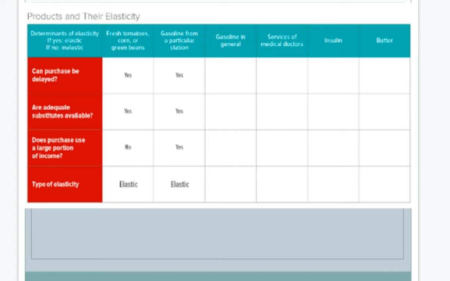Gasoline in general, however, would be pretty different. If you have gasoline just in general and you're running out of gas and you weren't going to a particular station but were able to shop around and find the best value, can the purchase be delayed? The answer would be no. Are adequate substitutes available? No, because gasoline is the only alternative we have. Does this purchase use a large portion of income? The answer is yes. And the type of elasticity in that case would be inelastic.